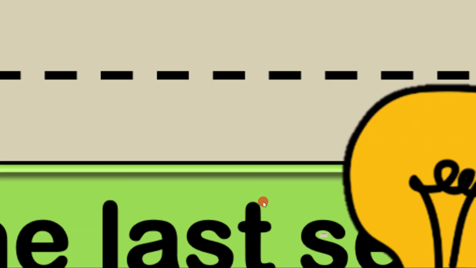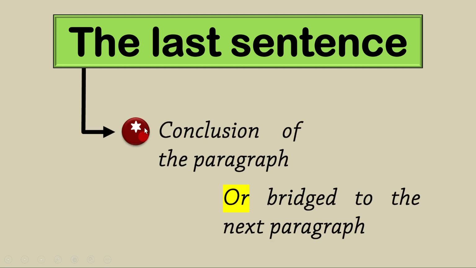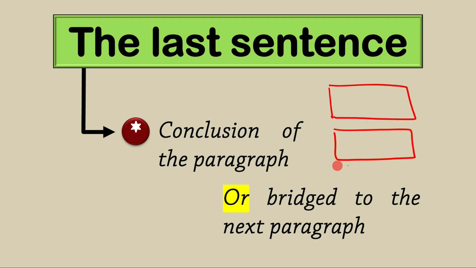But the last sentence could be a conclusion of the paragraph or a bridge to the next one. It's up to you. For instance, if you have a special argumentation including 3 paragraphs, the last sentence in the first paragraph will be a bridge to the next one.